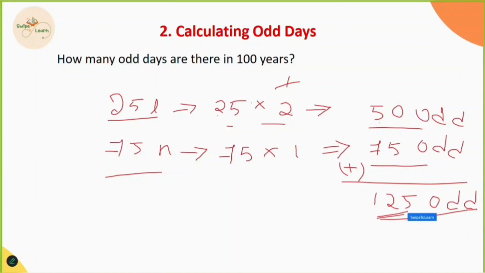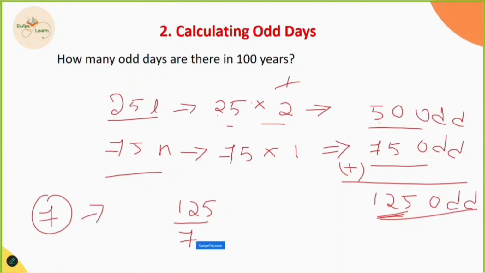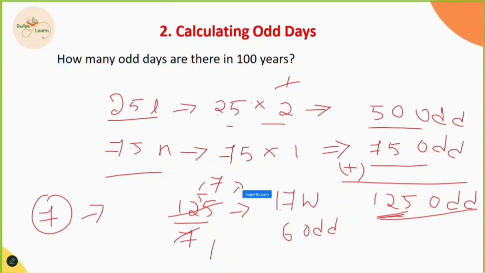Now 125 should be converted into multiples of 7 because a week has only 7 days. So 125 divided by 7. 7 ones 7, 7 ones 7, and the remainder is 5, and 7 sevens 49. We get 17 full weeks and 6 odd days. The remainder here is 6, right? So we get 6 odd days.